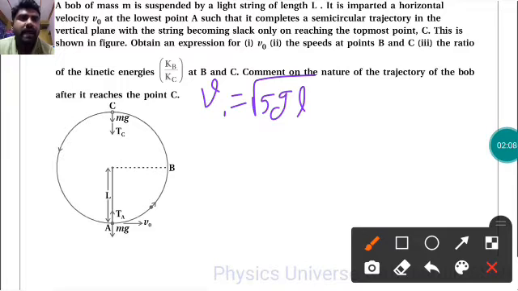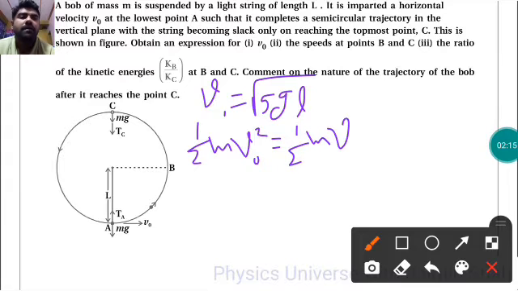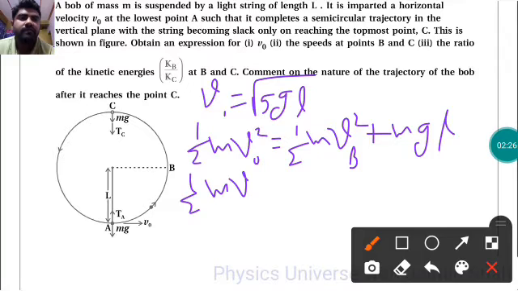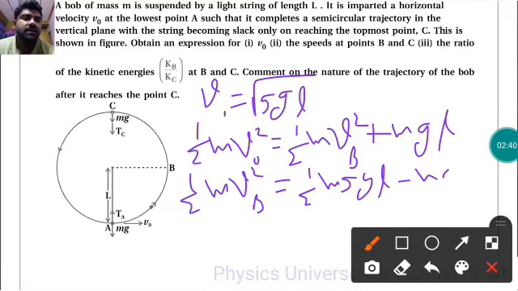Now the speed at points B and C. The total energy half m v0 square is equal to half m vb square plus, for B, m g L. Now half m vb square is what we need to find. So half m vb square is equal to half m, where v0 square is 5 gL, minus mgL.